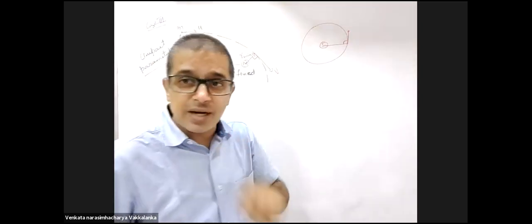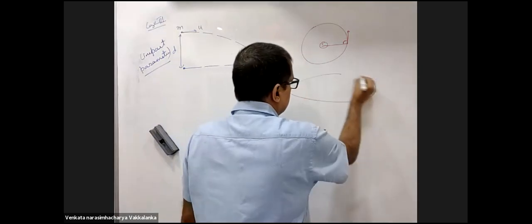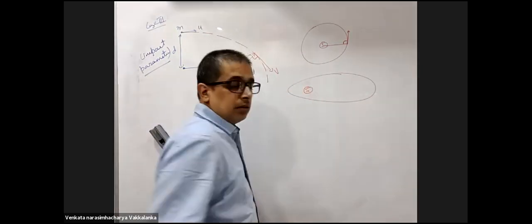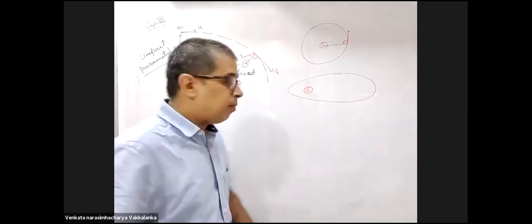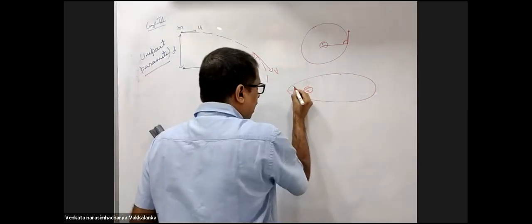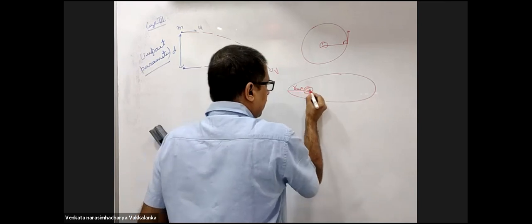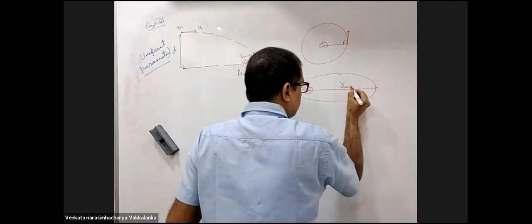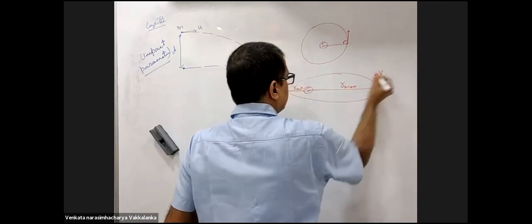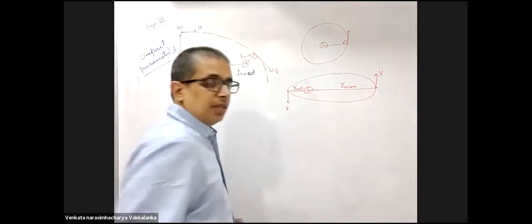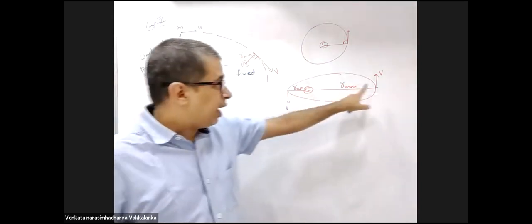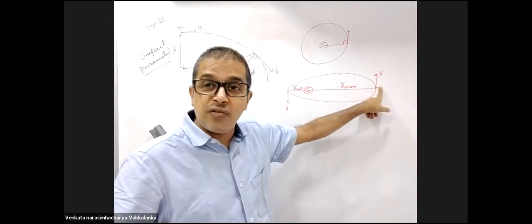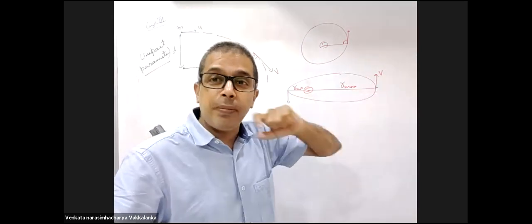If it is not a circular orbit, if it is an elliptical orbit, by Kepler's law, at R minimum and R maximum, V is perpendicular to R. At the closest distance of approach and the farthest distance of approach, V is perpendicular to R.